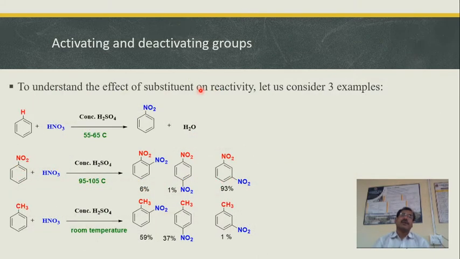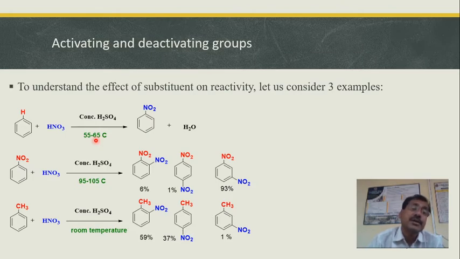Now we'll try to understand activating and deactivating groups. In order to understand what are activating and deactivating groups, you have to consider these three examples. We have seen the nitration of benzene. That nitration of benzene can take place in the presence of HNO3 and H2SO4 at 55 to 65 degrees centigrade. So you will get nitrobenzene as a product. So this is a usual nitration of benzene. What is the temperature required? It is 55 to 65 degrees centigrade.